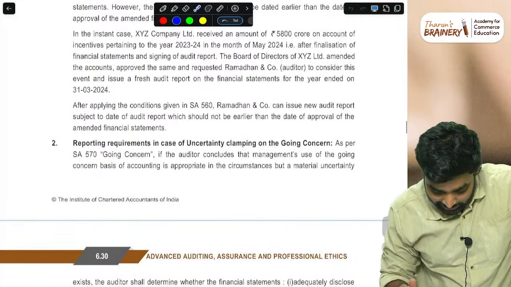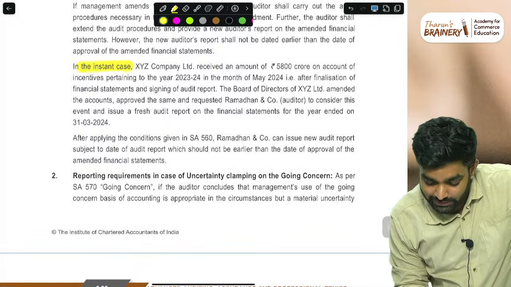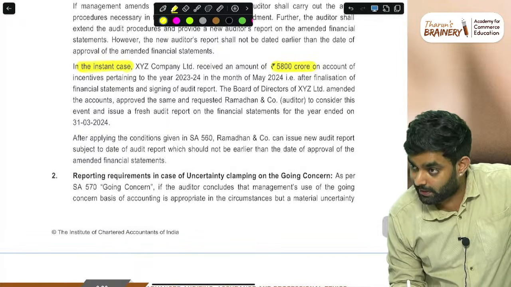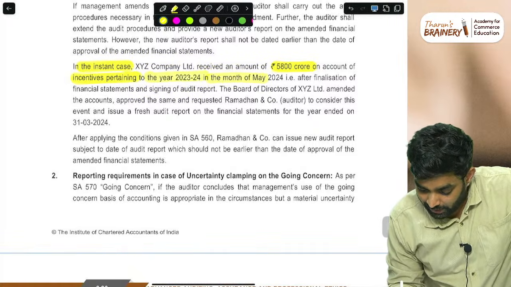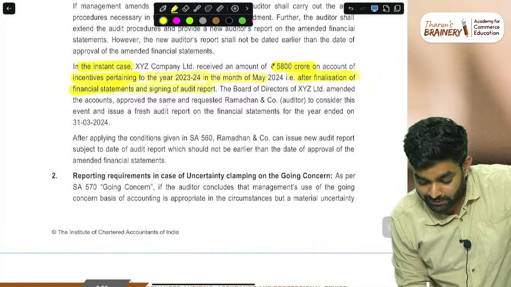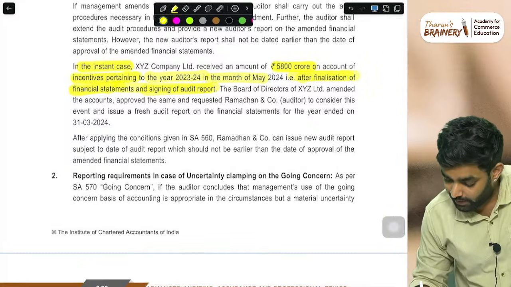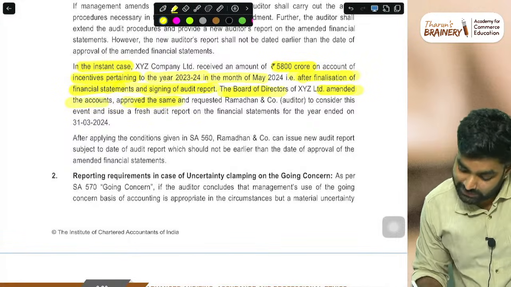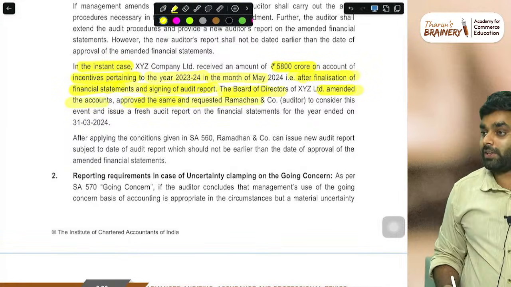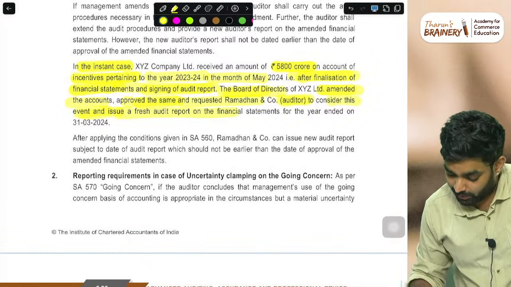And just see, after applying it in the instant case: XYZ Limited Company received an amount of 5,800 crore on account of incentives in the month after finalization of the financial statements and signing of the audit report. Then we are getting all this info. But the board of directors amended the financial statements and approved the same, and then requested the auditor, can you amend it? The auditor is to consider and issue a new audit report on this.